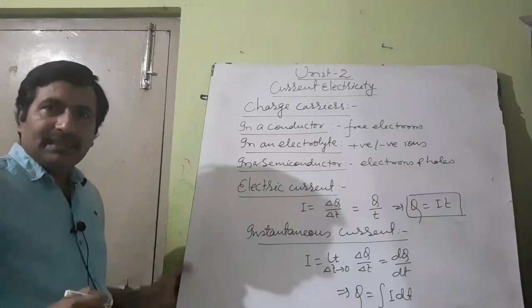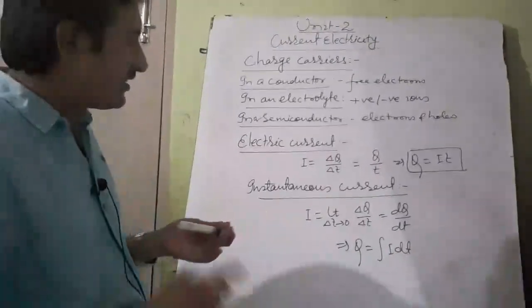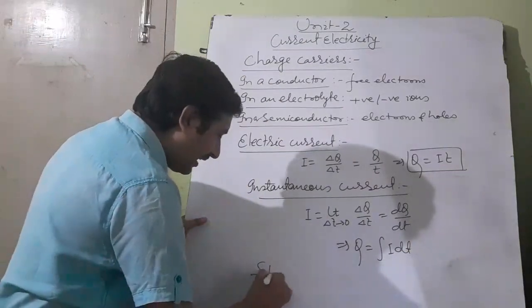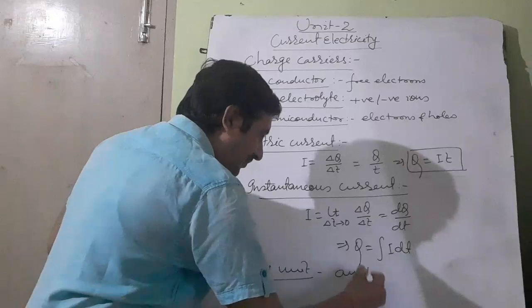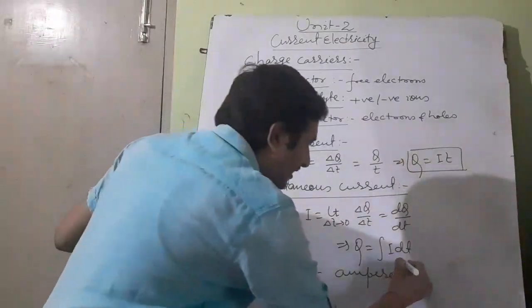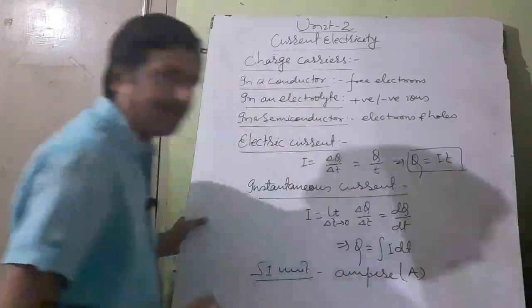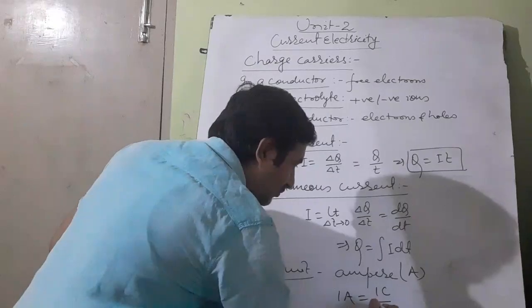Got it? Electric current is a fundamental quantity, so its SI unit is ampere. It is an honorary unit, so it is written with a small a and its symbol is capital A. And 1 ampere is equal to 1 coulomb by 1 second.